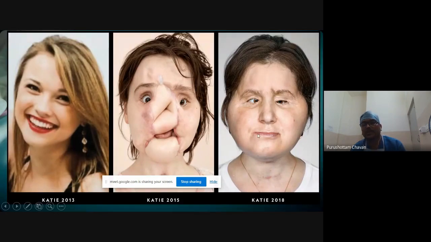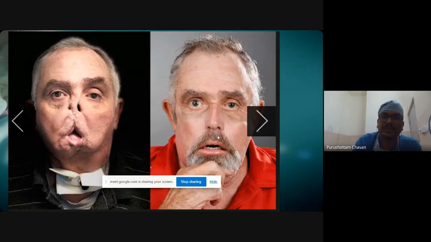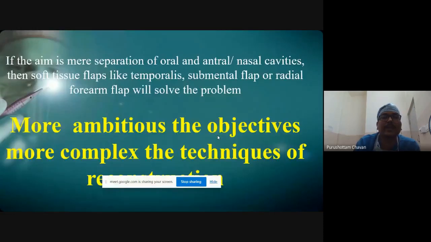Finally, she underwent face transplant. Similarly, another case in the same year, a nearly 69-year-old, underwent a face transplant. So what these two cases show us is face is face irrespective of the age of the patient and sex of the patient. Everybody wants their identity to be retained. So this factor has to be kept in mind while addressing the paranasal sinuses.